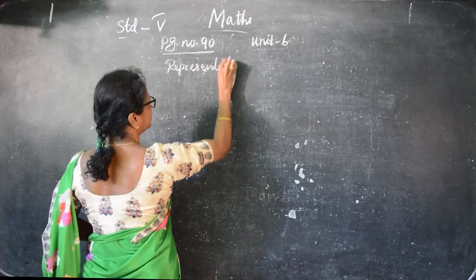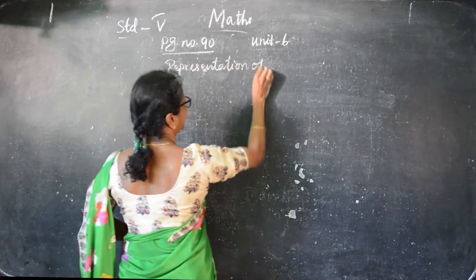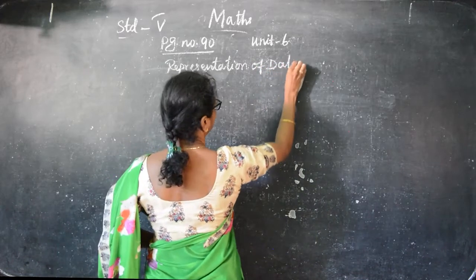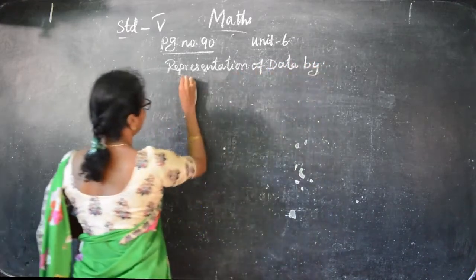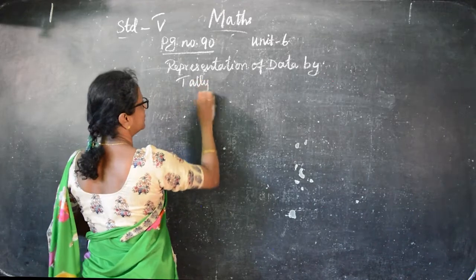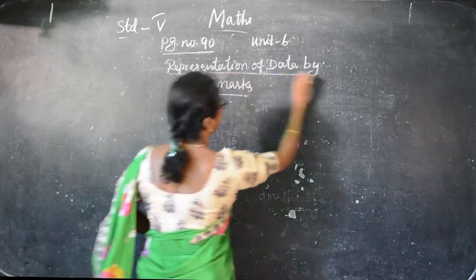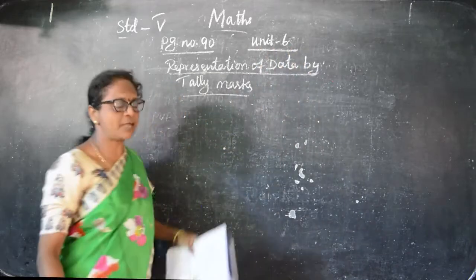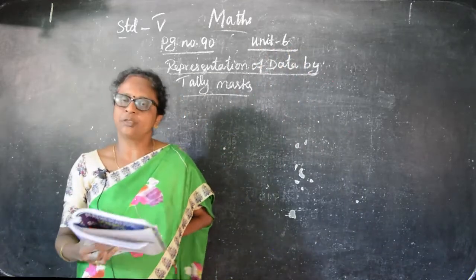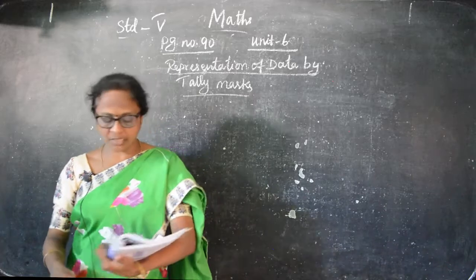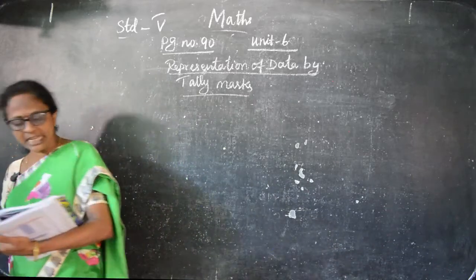Representation of data by tally marks. How to represent data using tally marks? So far we have seen pictures and symbols. Now we are going to see tally marks.